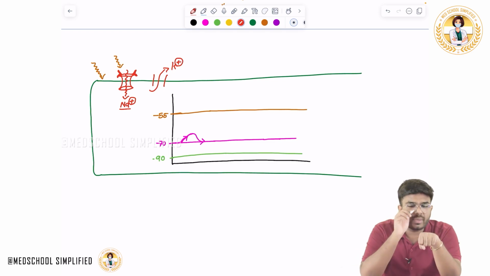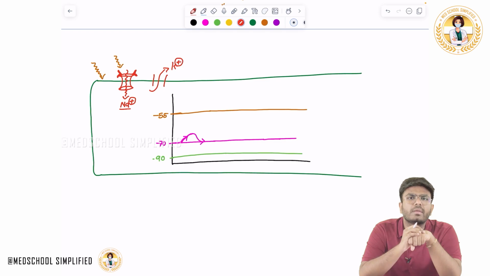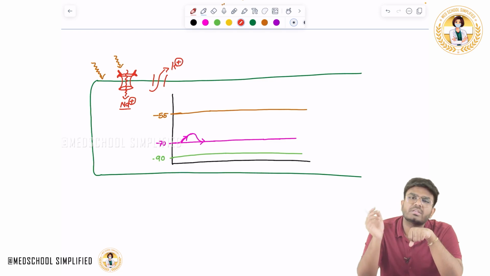Now imagine I am giving a little bit more stimulus. Imagine the first time the bacteria is going over there, I couldn't feel it. Why couldn't I feel it? Because only a little sodium came in. The resting membrane potential fluctuated a little, became a little positive, and again died off.